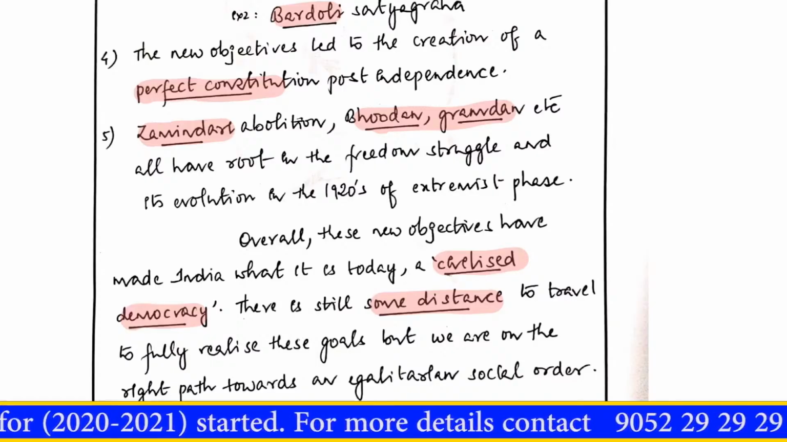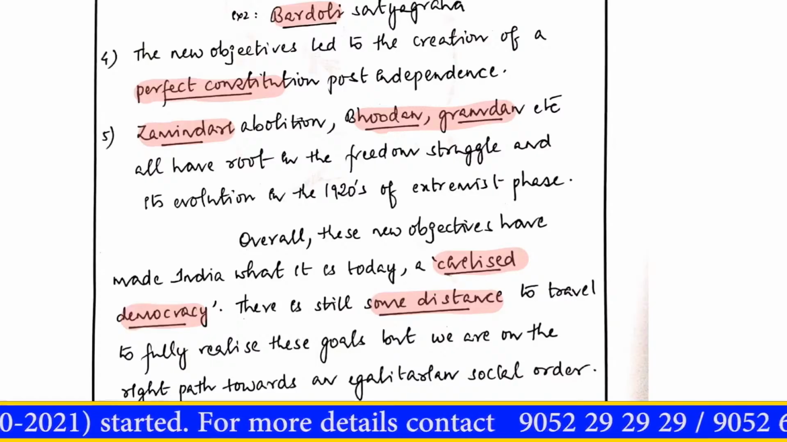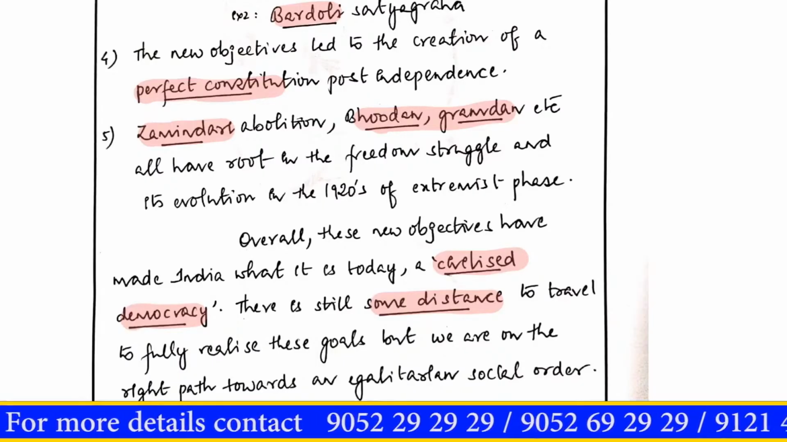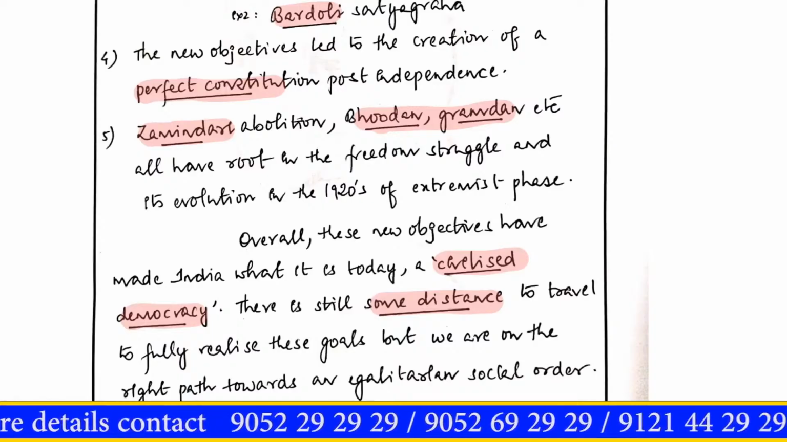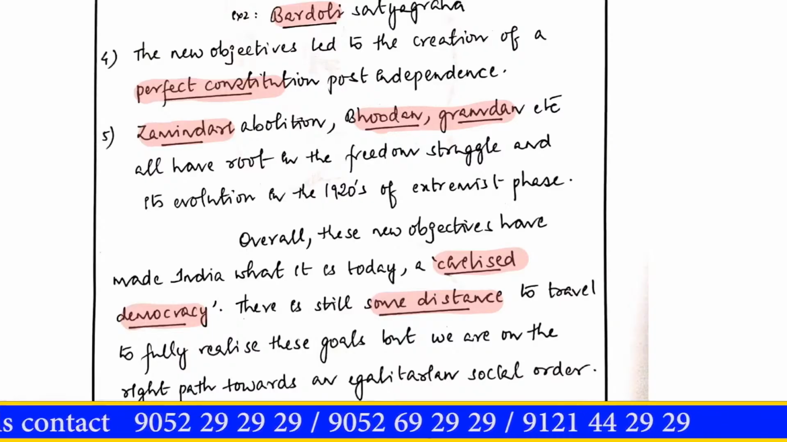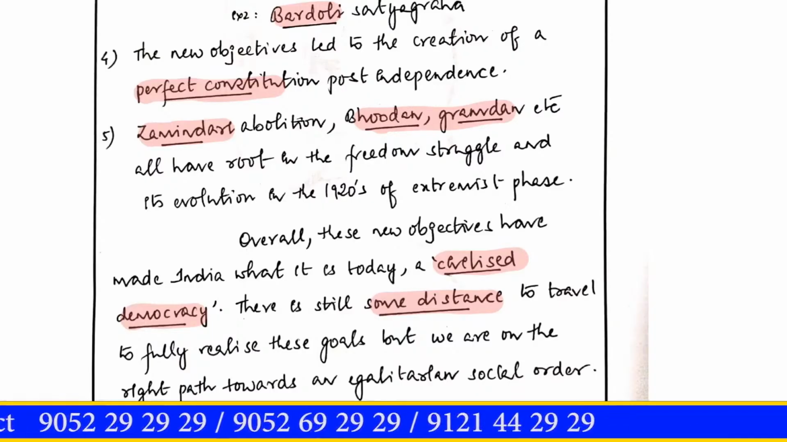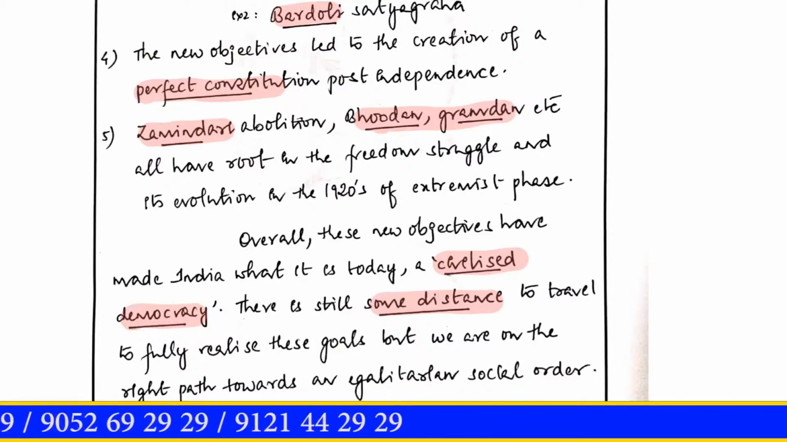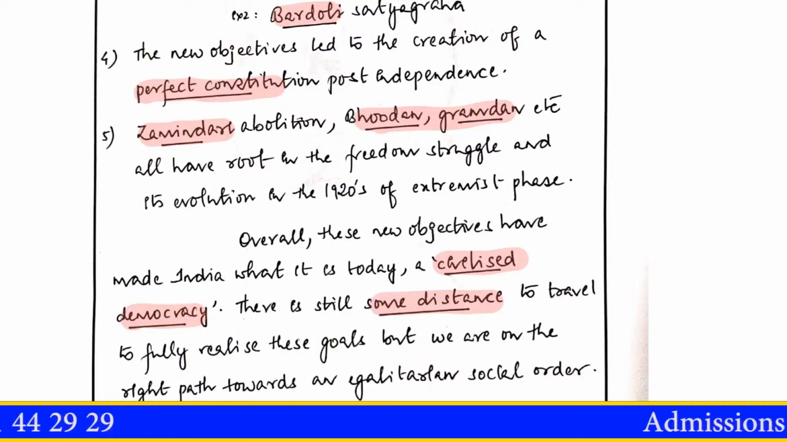Now moving forward, overall, these new objectives have made India what it is today, a civilized democracy. There is still some distance to travel to fully realize these goals, but we are on the right path towards an egalitarian social order. So what he's trying to say is these objectives have made a very good constitution for our country and we are moving in the right path.